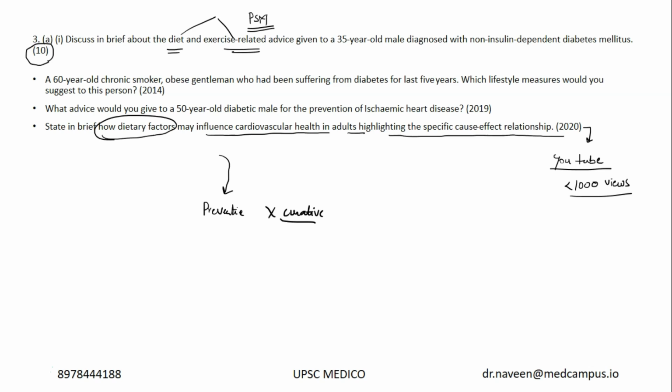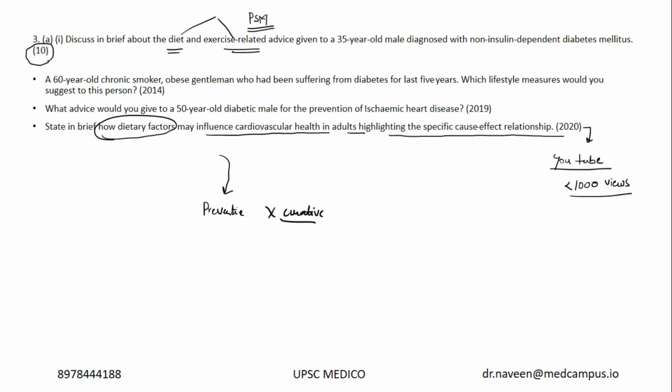That's why when I correct papers from paper 2, in the feedback, I always tell them, in the management, try to highlight the preventive aspects. For example, if there is a vaccine available for prevention, if there is a mosquito control measure which is available for prevention, if there is a lifestyle modification, dietary factor, exercise related thing which is available for prevention, try to highlight it, that you will get more marks in this.